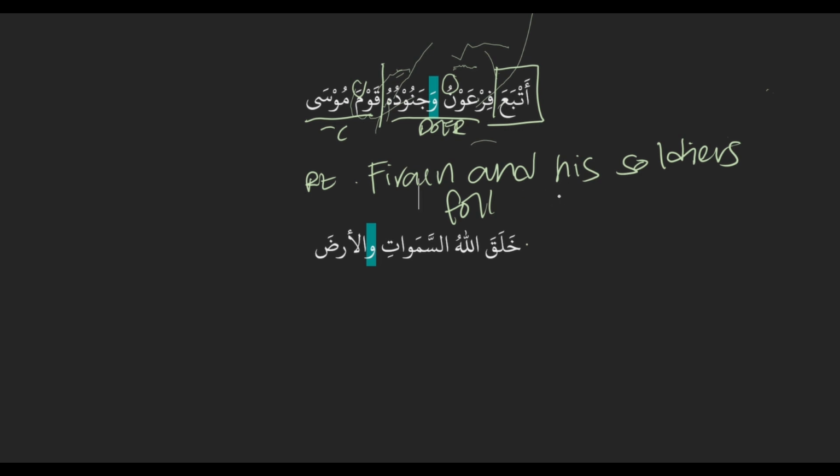So we translate doer, action, receiver: Fir'aun and his soldiers, or his army, followed the nation of Musa. Good. So we have all our larger parts, and you also translated all the fragments properly. Ready for the next one?